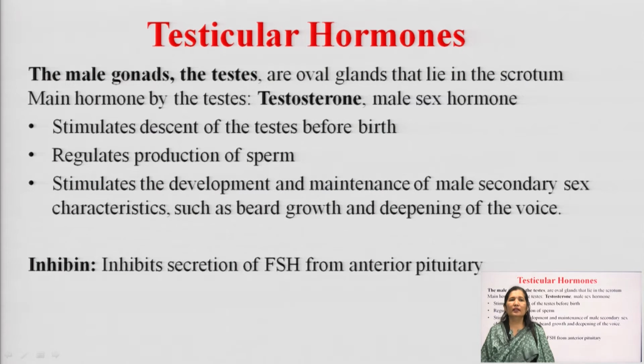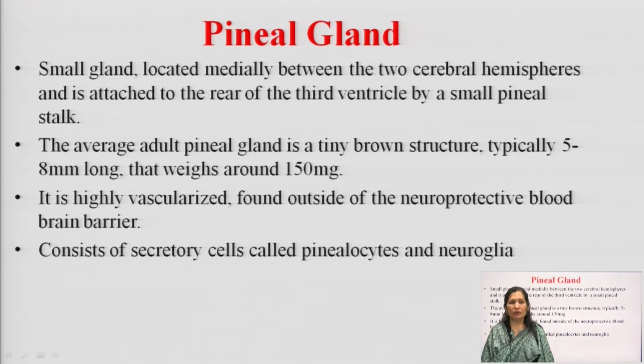Its actions are: it stimulates descent of the testes before birth, regulates the production of sperm, causing spermatogenesis, and stimulates the development and maintenance of male secondary sex characteristics, such as hair growth, beard growth and deepening of the voice. Inhibin inhibits the secretion of FSH from the anterior pituitary. So, these are the testicular hormones.